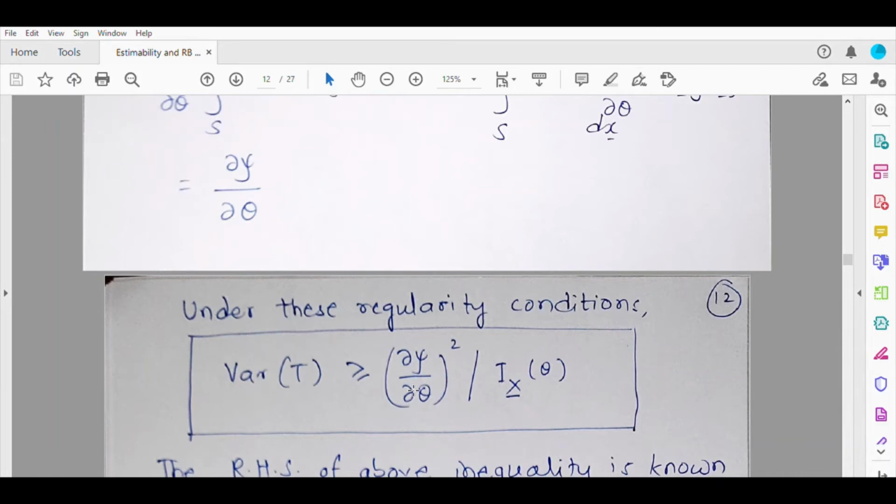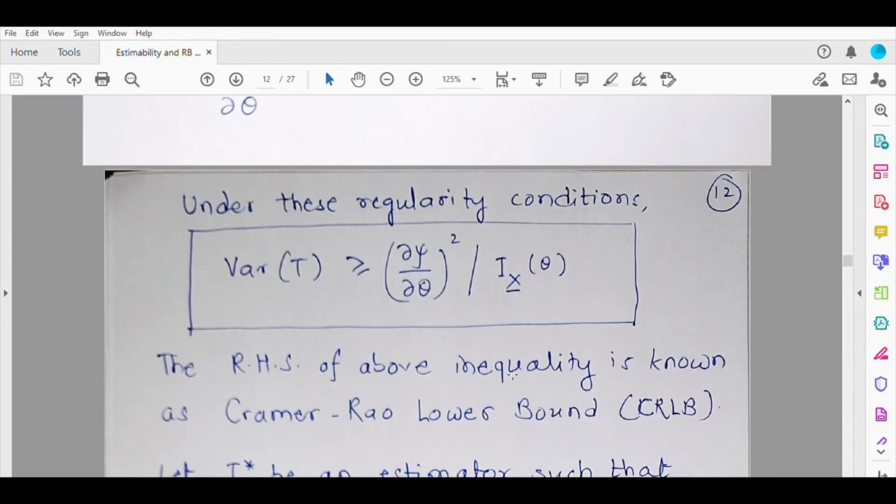And what is that inequality? The inequality gives you the squared value of the first partial derivative of the parametric function which is to be estimated, divided by the Fisher information contained in the entire random sample. So this is how one can easily remember the Cramer-Rao inequality. The right hand side of this inequality, that is this quantity, is known as the Cramer-Rao lower bound. You might be already familiar with this.